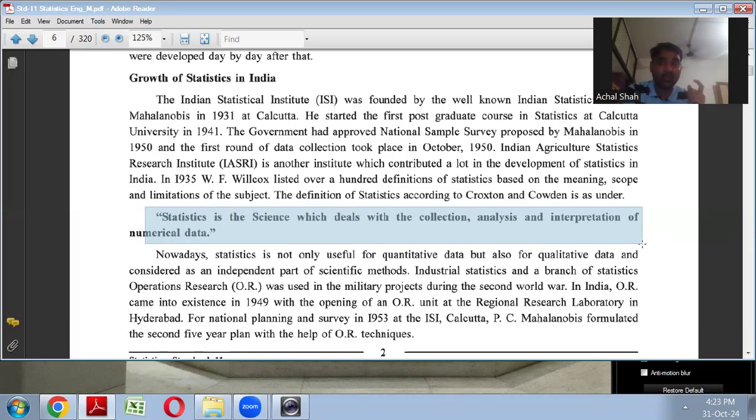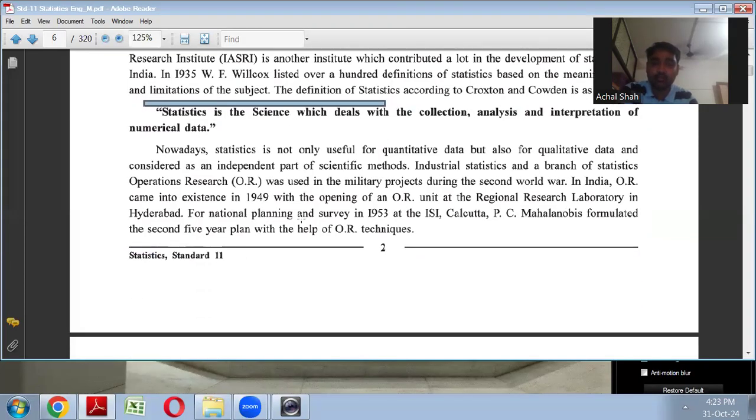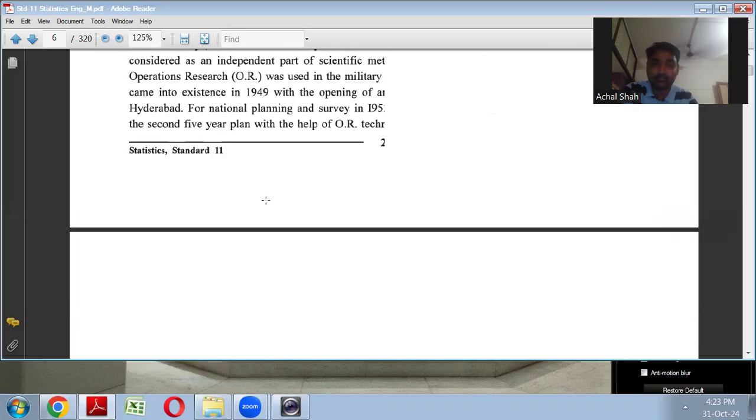When you calculate mean, median, mode, you apply the formula, and it is a logical thing, right? And maths is also one kind of science, you know. Statistics is nothing but maths. So statistics is the science which deals with collection, analysis, and interpretation of numerical data. Okay. Now, when you talk about statistics,